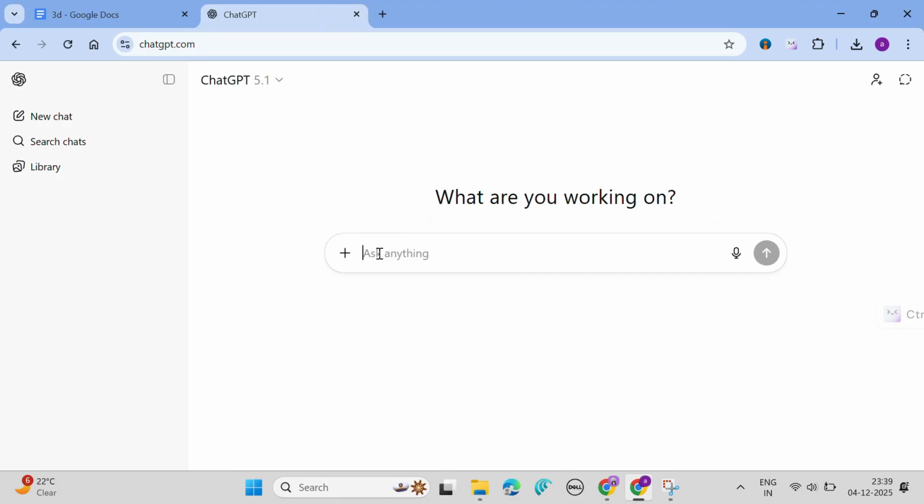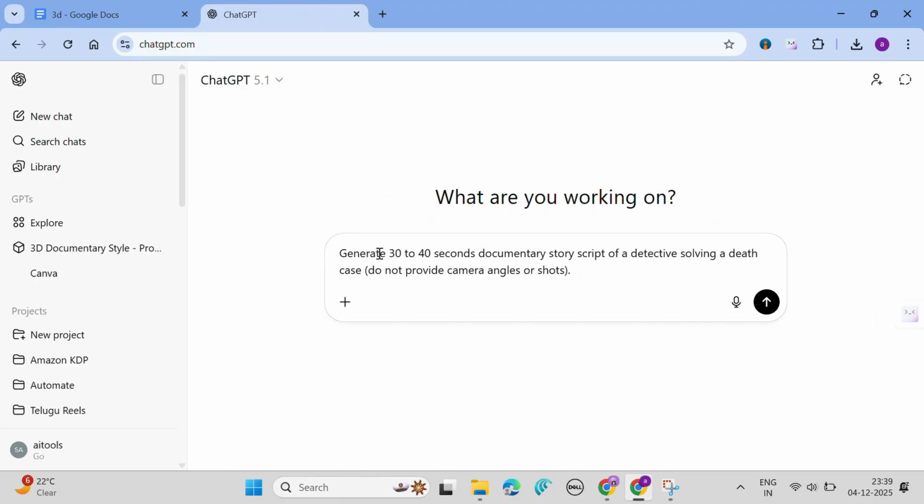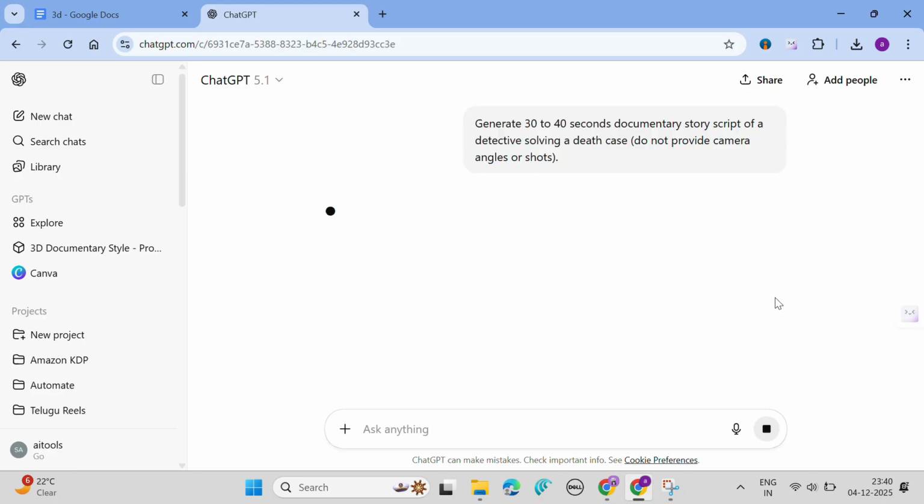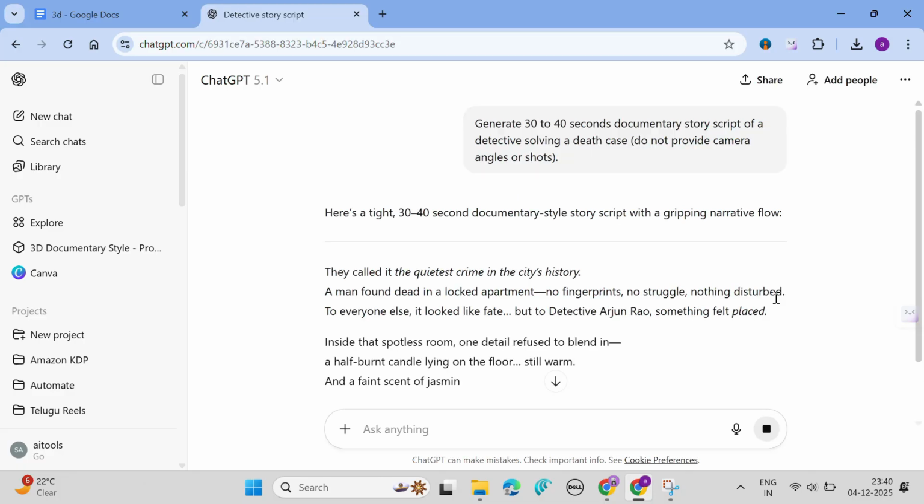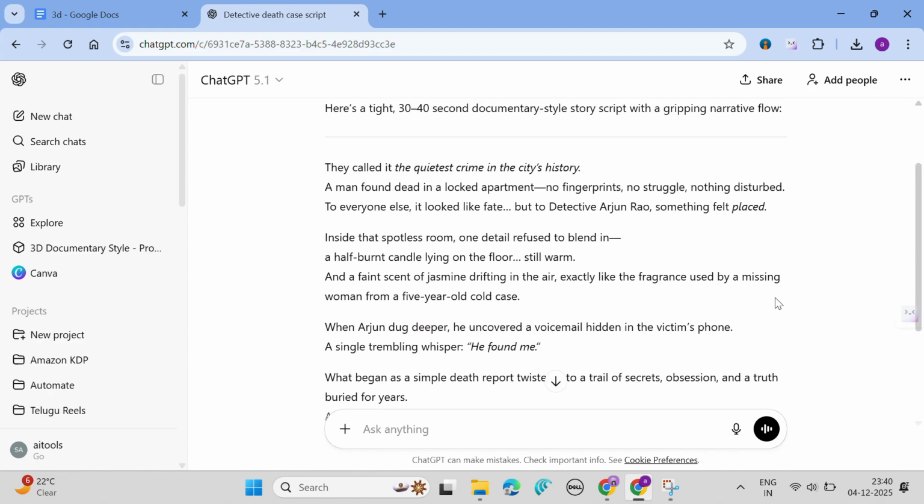If you want to create these kinds of 3D animated videos, just watch the video till the end. To create these kinds of videos, I use 3 simple steps. First step is to write the story. To write the story, open ChatGPT and give it a prompt like: generate a 30 to 40 seconds documentary script of a detective solving a death case. In brackets, do not provide camera angles or shots. I will tell you why I have mentioned this later. So it will give you the whole documentary story. So with this, our first step of writing the story is completed.